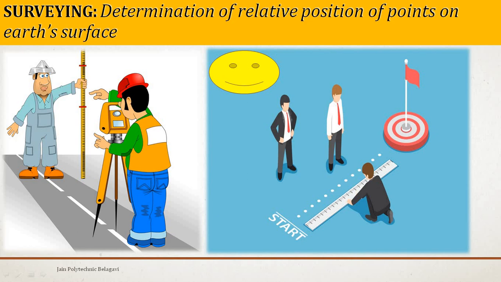So very nice pictures which are indicating the definition of survey. The first image is showing us the measurements taken by electronic theodolite, and the second image is showing us the linear measurement taken on the ground from start station to the end station, the destination station.